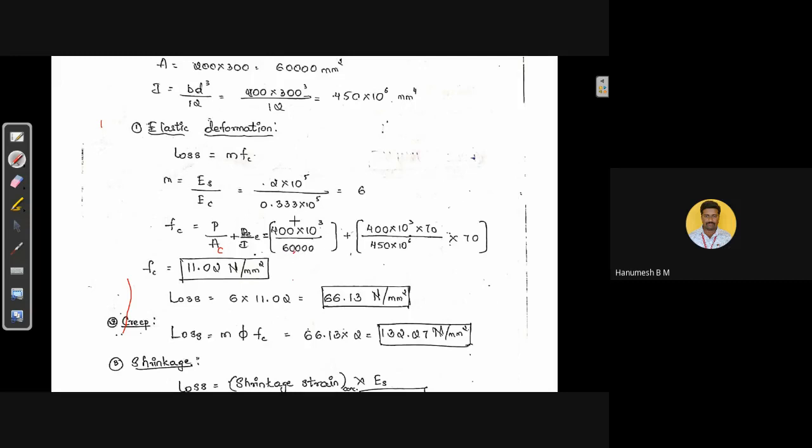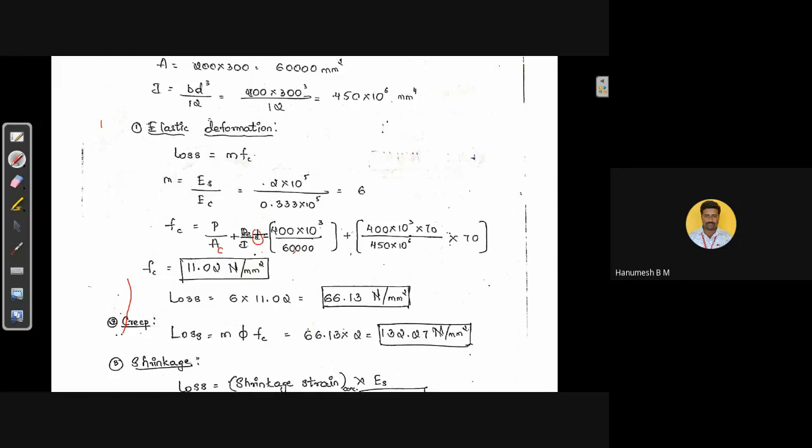It is about P by A plus P into e, that is the moment due to pre-stress. P is the pre-stressing force, 400 into 10 raised to 3. The steel is located at a distance of 70 mm from the centroidal axis, hence it is into 70, divided by the moment of inertia I, which we calculated as 450 into 10 raised to 6, into again the e value here.